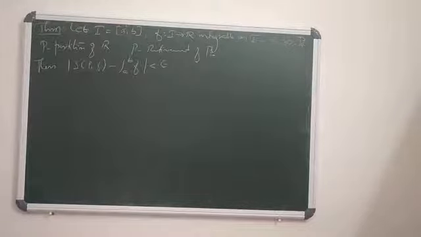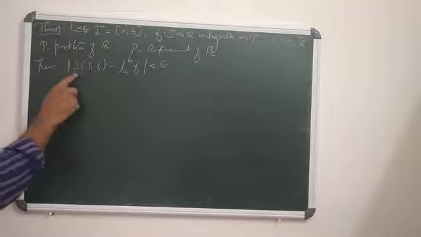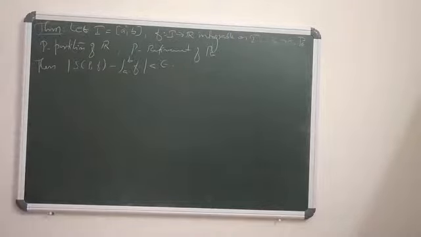Then for any integrable function f from I to R, the modulus of S(P, f) minus the integral from a to b of f is less than epsilon. What is S(P, f)? That is the Riemann sum. What is the Riemann sum S(P, f)? Sigma with respect to k of f(theta k) delta xk.